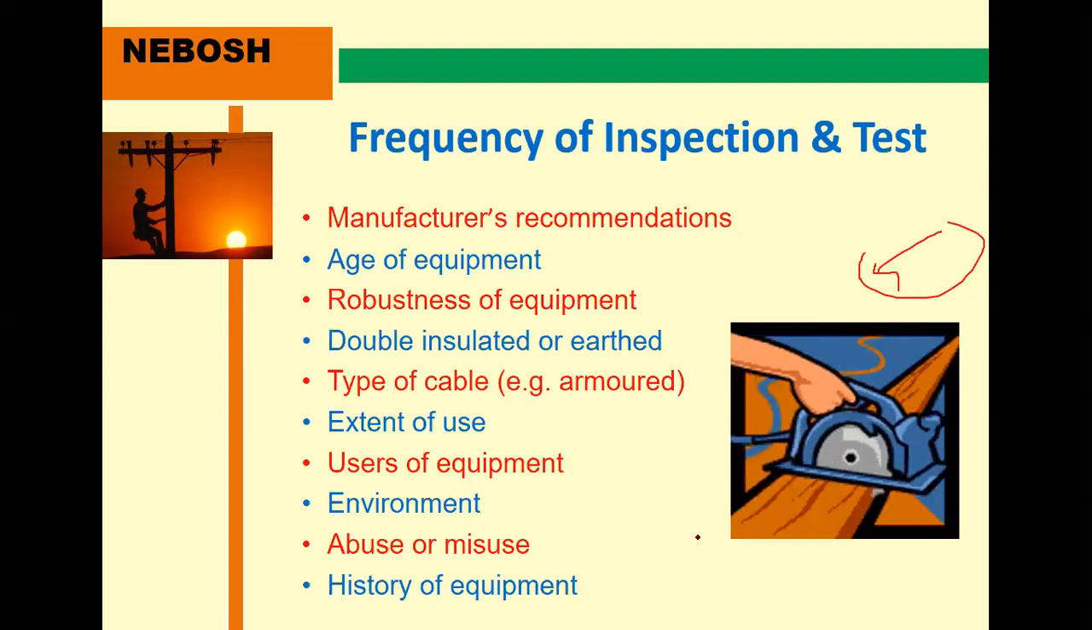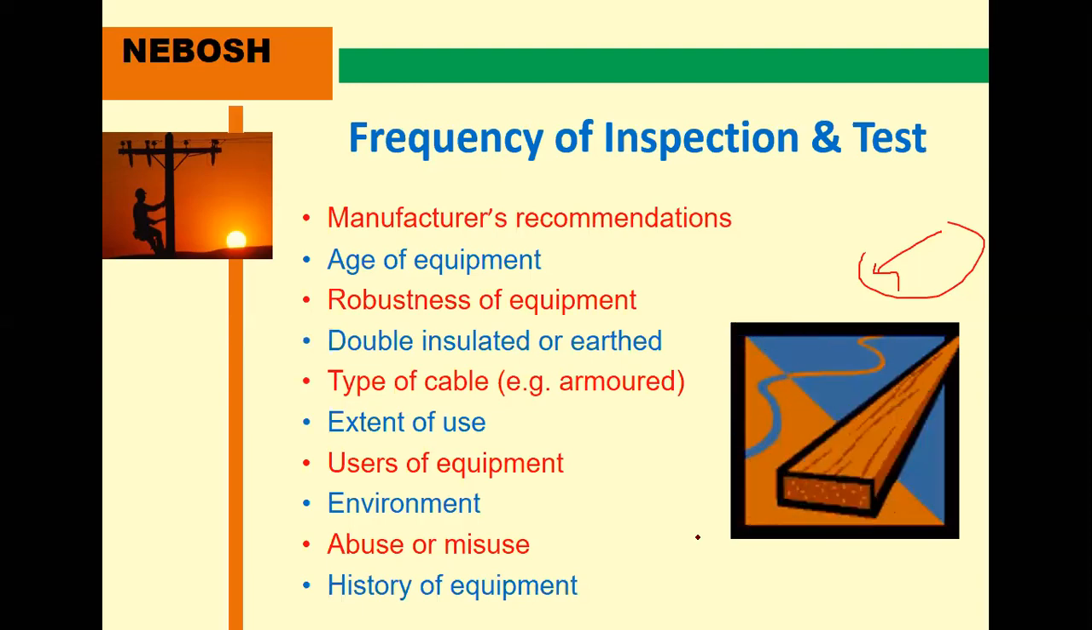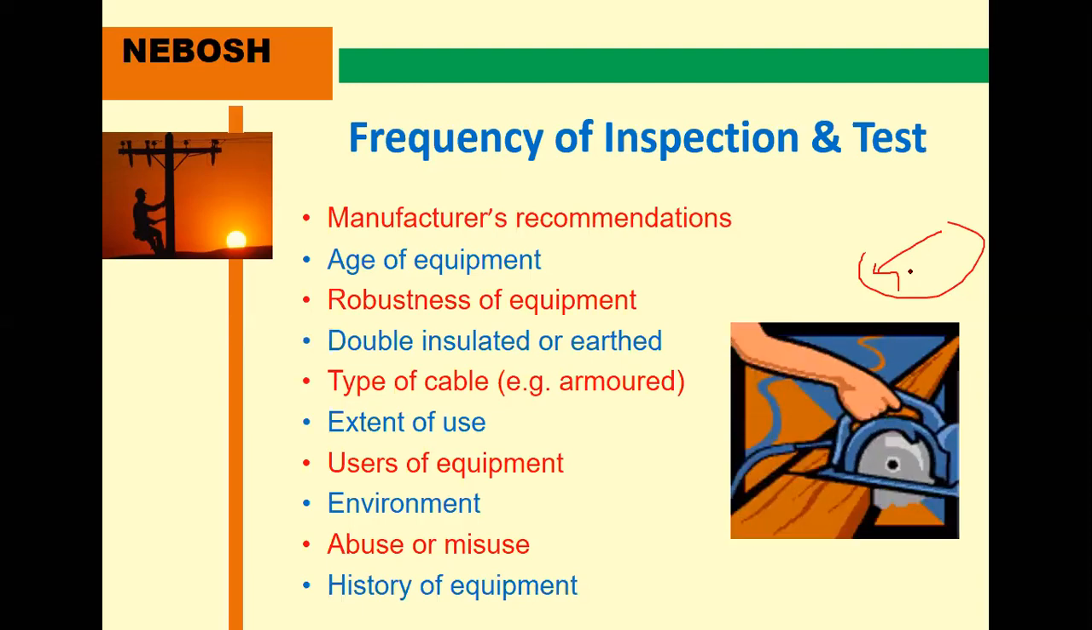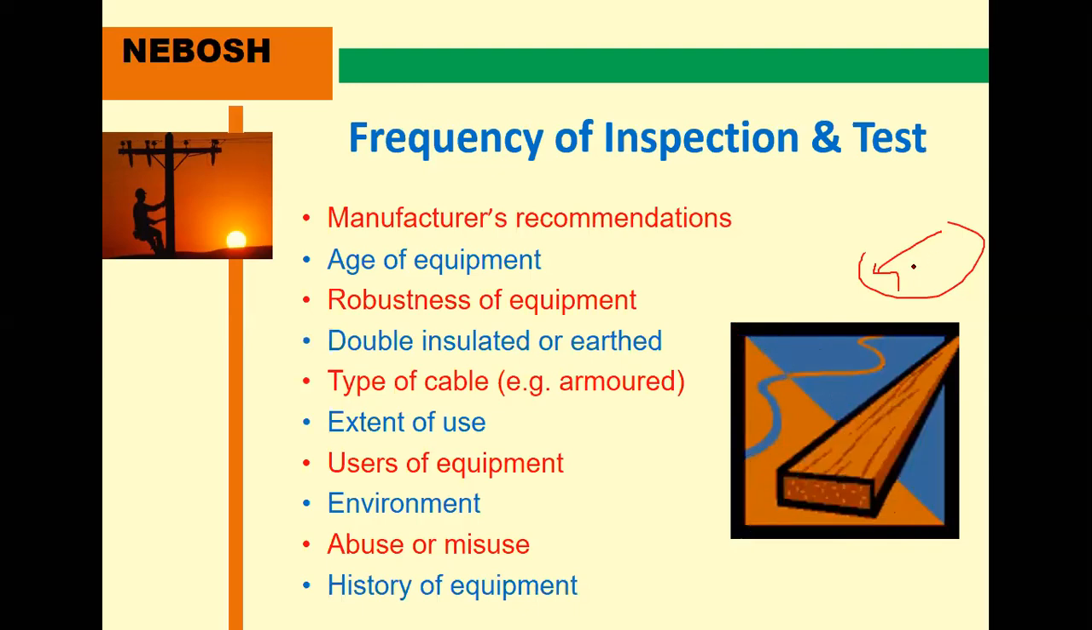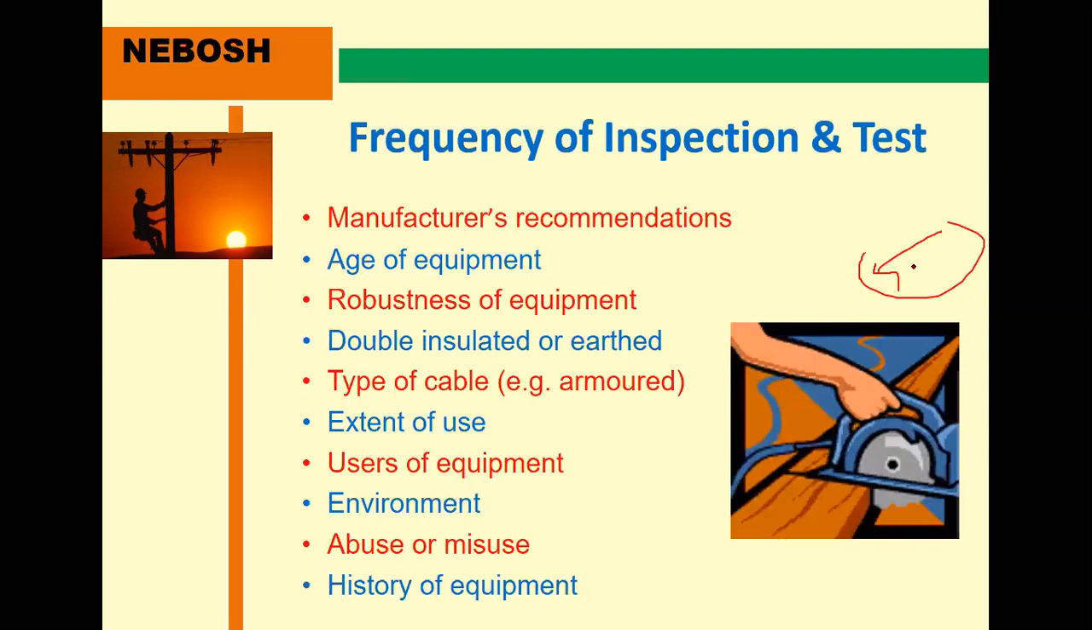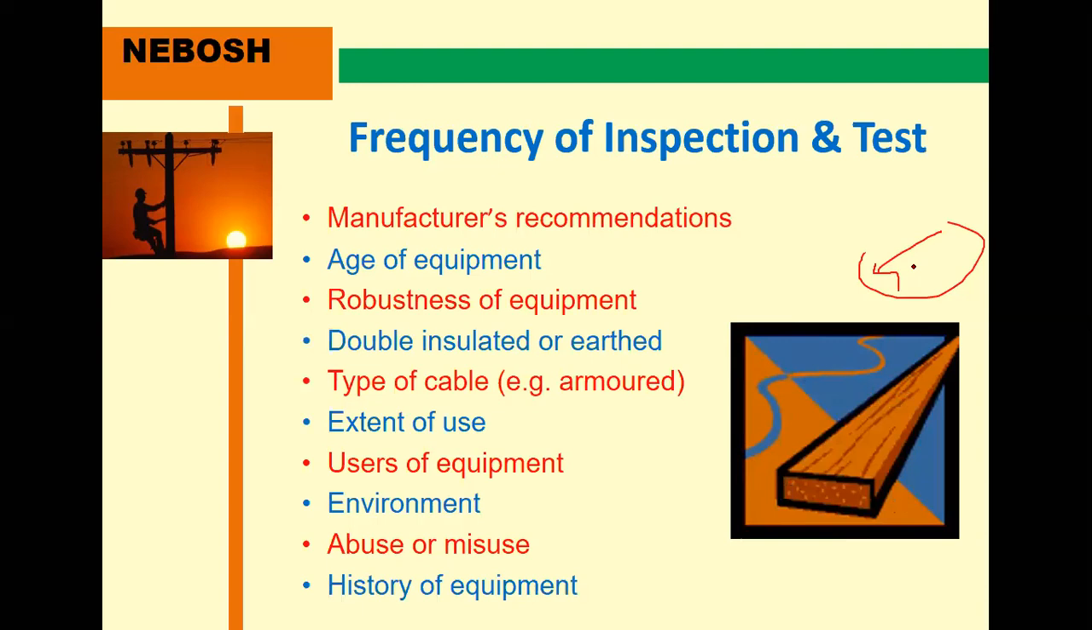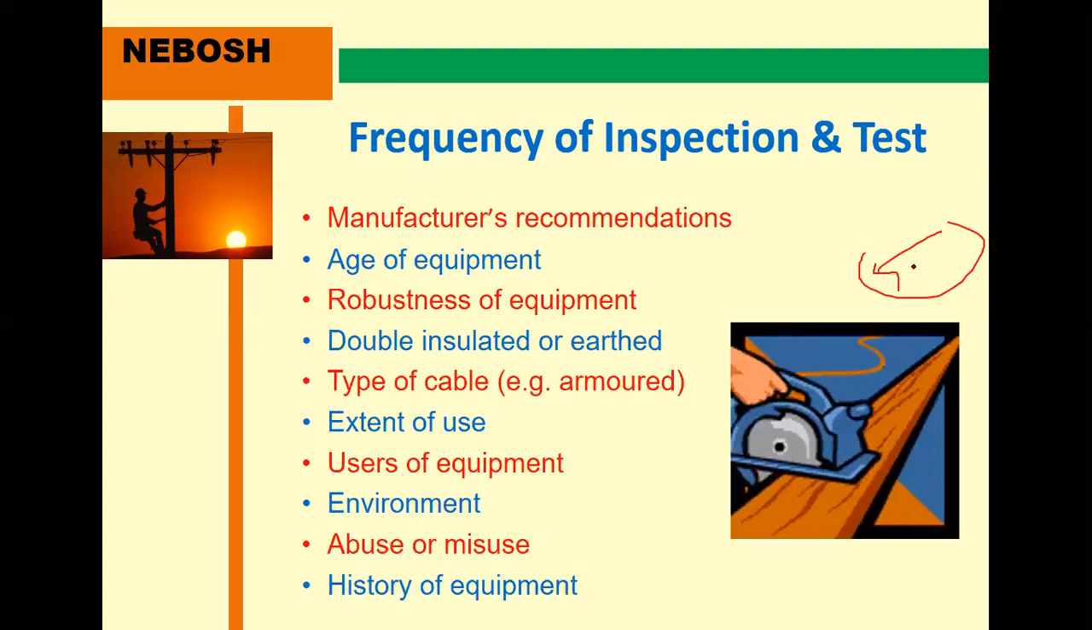And also the extent of use: sometimes equipment is used for 5 years, some for 1 year, and maybe some wheels or wires have been changed. Also the users of the equipment, and the environment may change, and abuse or misuse of any equipment, and the history of the equipment, you consider. These are the things that determine the frequency of inspection and testing. Maybe you also check the environment; maybe the weather is a problem.